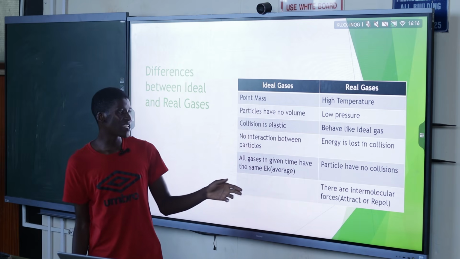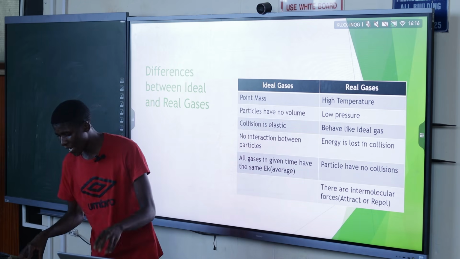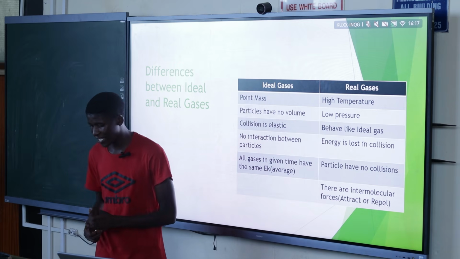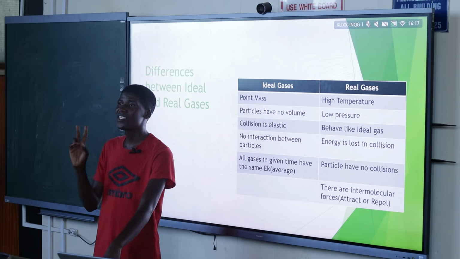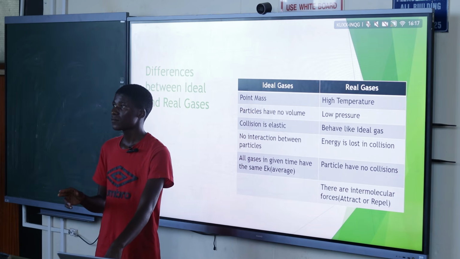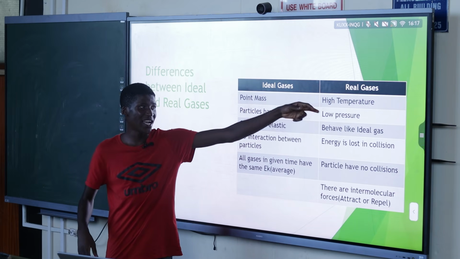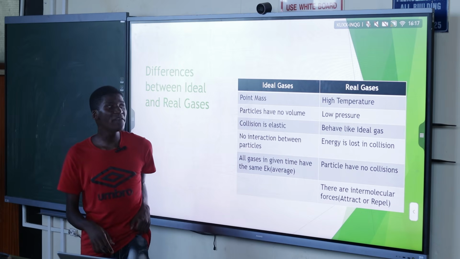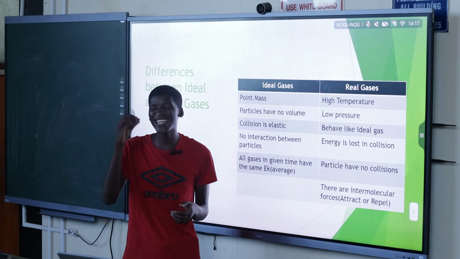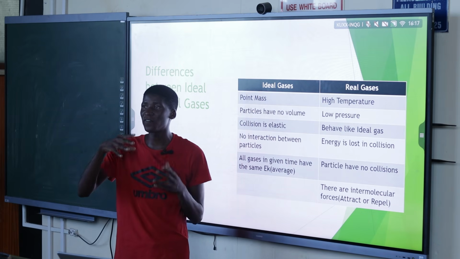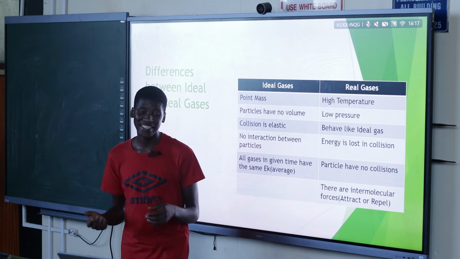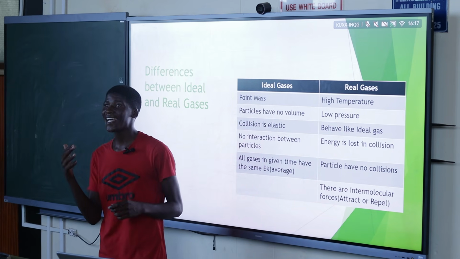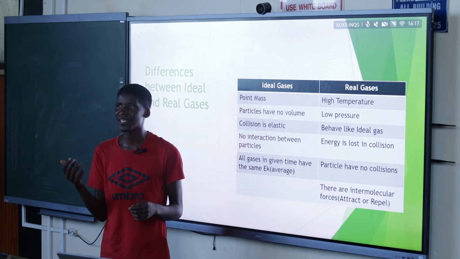And then another thing: real gas particles can behave as ideal gases, but only under two conditions. High temperature and low pressure. So if we raise the temperature a lot, the particles of a real gas, what will happen? They will become like an ideal gas. So at higher temperatures, that's when particles become like ideal gases.